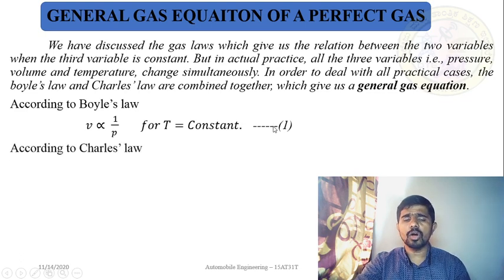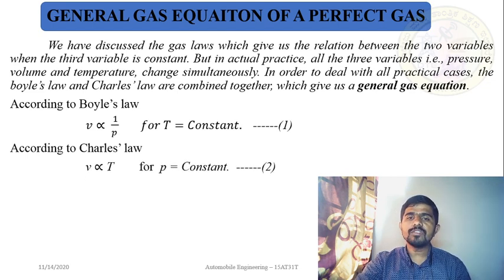According to Charles' law, V is proportional to T for pressure P constant. Take it as equation number 2. Now to get the general gas equation, you have to combine equation number 1 and equation number 2.